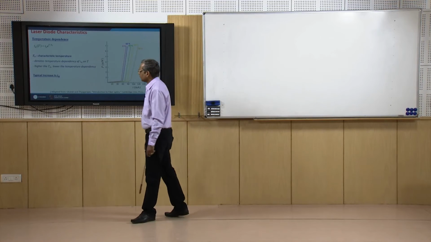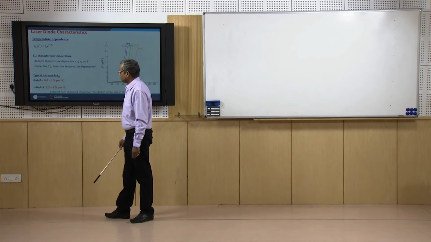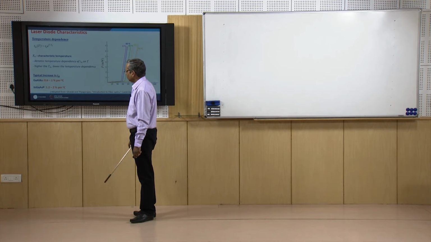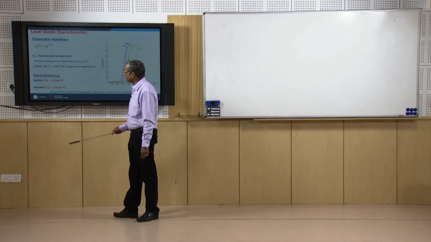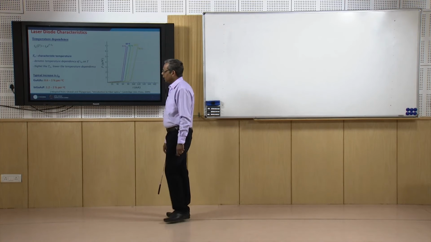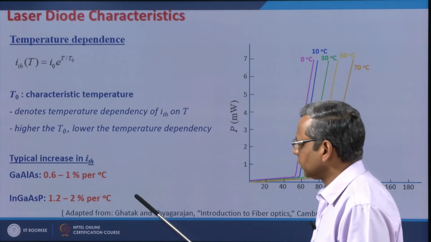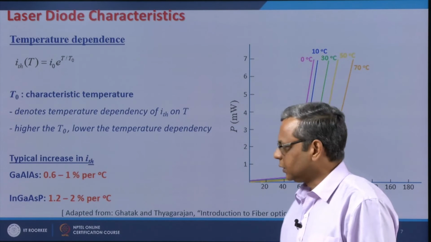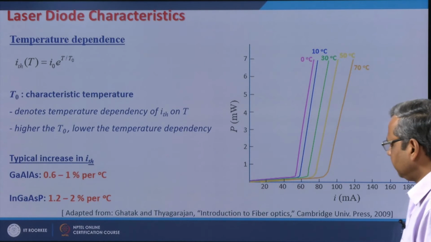Typically, in a gallium aluminum arsenide laser diode, if I change the temperature by 1 degree, then Ith increases by 0.6 to 1%, and in an indium gallium arsenide phosphide laser diode, a 1 degree change in temperature results in a change in Ith by 1.2 to 2%.